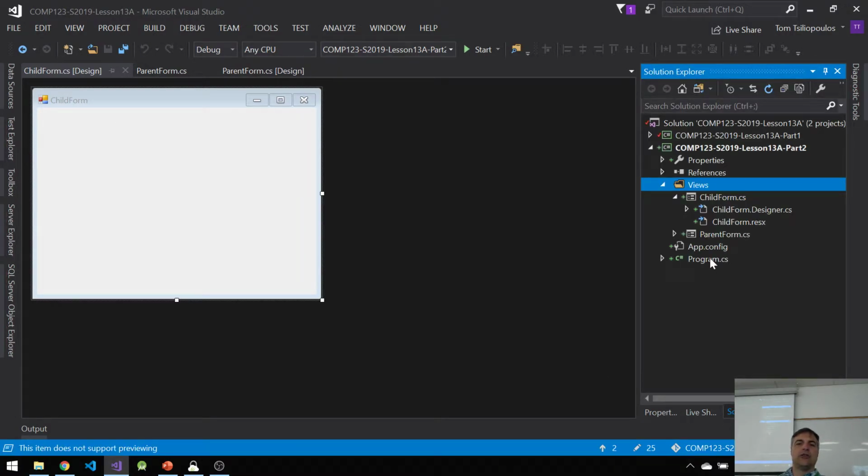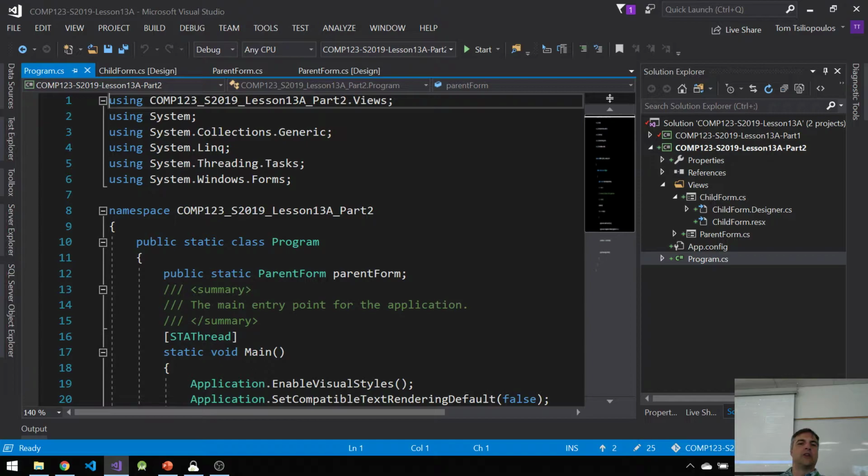Before, I told you that in my program.cs, I would list all my forms. Not so here. Why? Because my child form only gets generated inside of my parent form. Okay? That's what happens. So I don't need to list them inside my program.cs. In fact, it's wrong. Let me explain. This is how it should work.